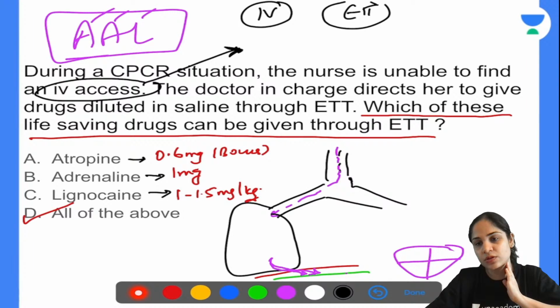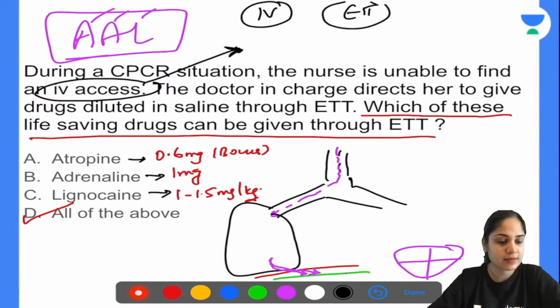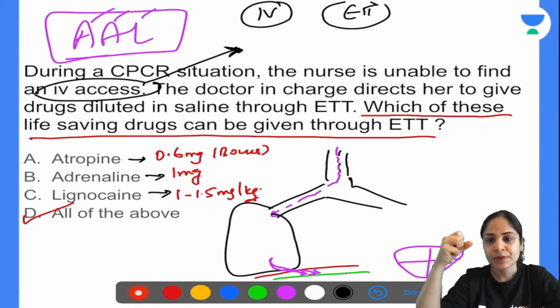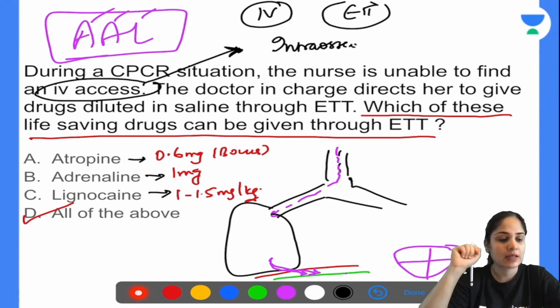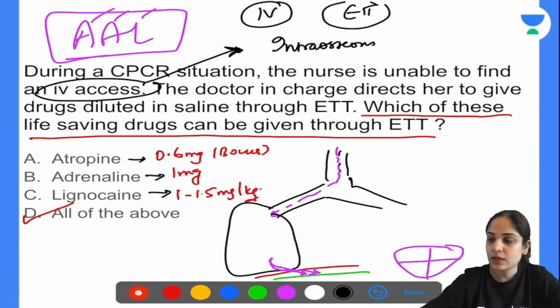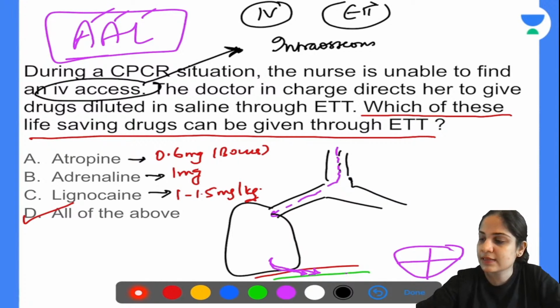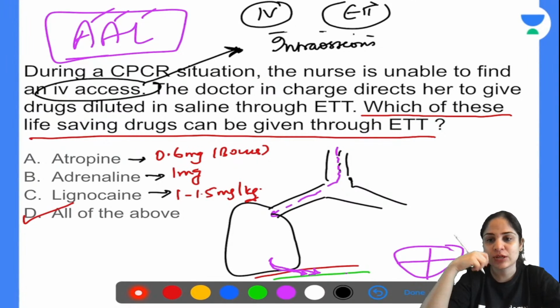Meghna, central line is also an intravenous access only. You put a central line through IJV or subclavian vein. So it is an intravenous access only. Yes, very good, Giri Chaitanya. So intraosseous is one of the accesses. Intraosseous is basically giving the drug into the bone marrow. So at the upper end of the tibia, that is the most common place where you can give intraosseous drugs. Nishi, yes, you're correct. Intranasal is one of the accesses, but not in CPR. That is for other drugs. Intranasal, especially for your nebulized drugs.